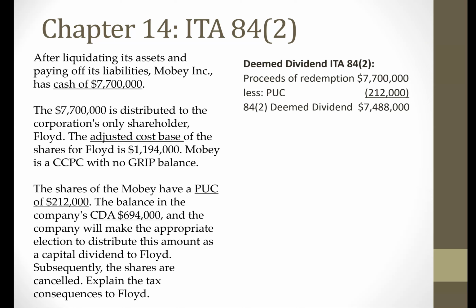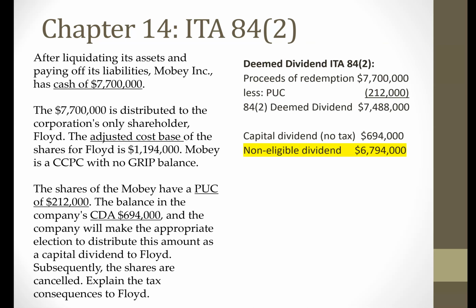Now, because the company has a balance in their CDA, the capital dividend account, the company is going to designate $694,000 as a capital dividend. So on receipt of the capital dividend, Floyd will not have to pay tax on the $694,000. The difference, however, the $6,794,000 will now be a non-eligible dividend because once again, the company does not have any GRIP balance, so they cannot designate any dividends as eligible.